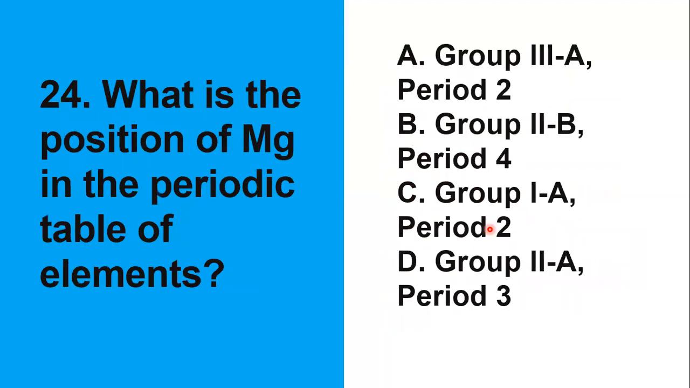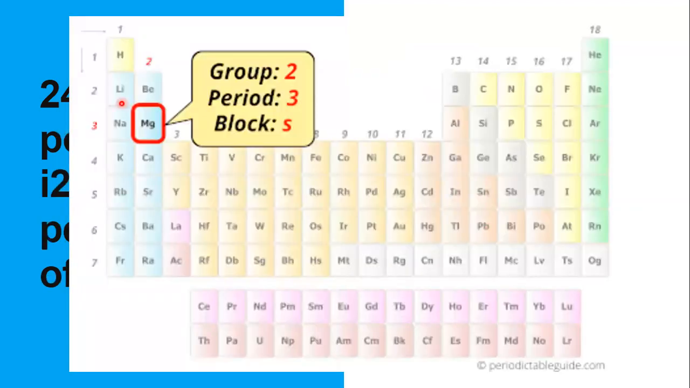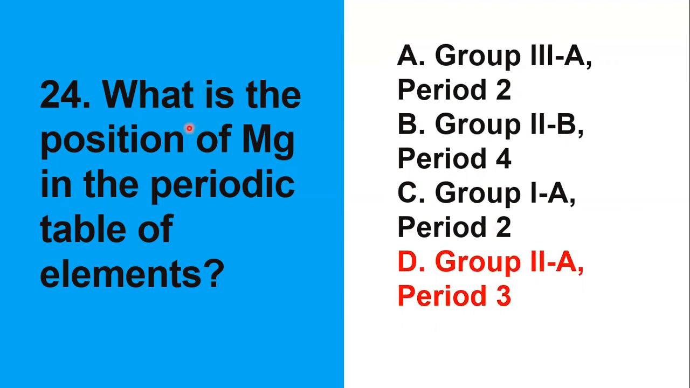24. What is the position of Mg in the periodic table of elements? Saan po daw, ano po daw ang position ni Mg sa periodic table of elements? Nasa siya sa alkaline earth na family. So, si Mg dito is kay group 2, at period 3 on the right side at nasa block s. So therefore, group 2A, period 3, si Mg, si magnesium.